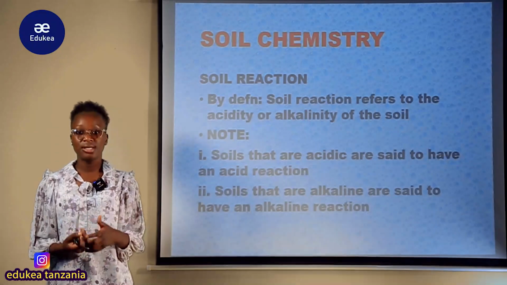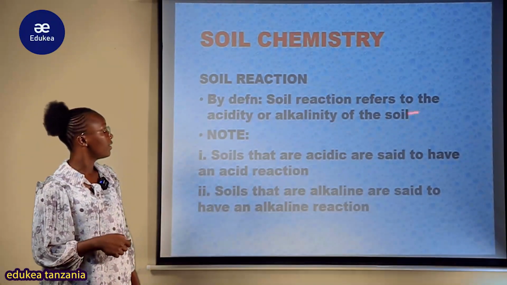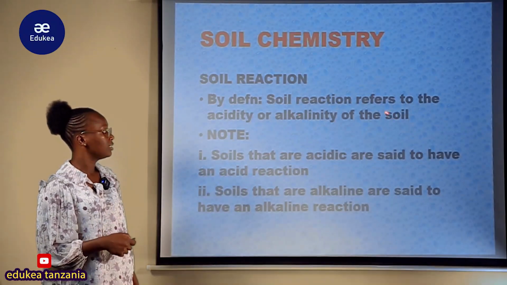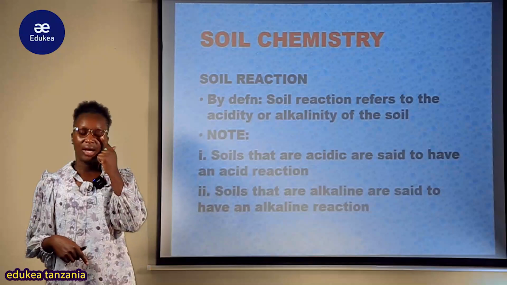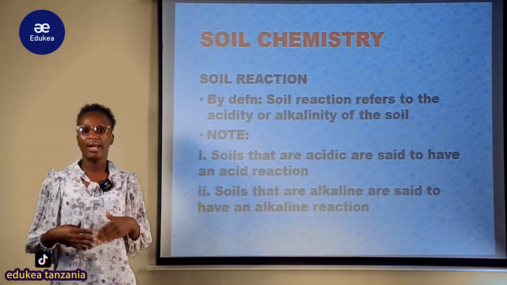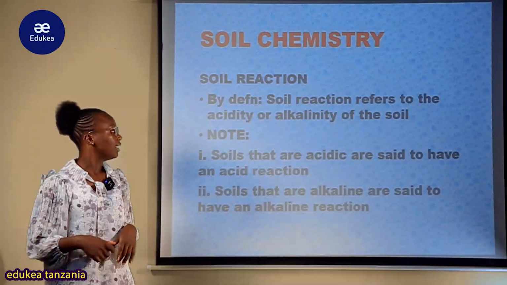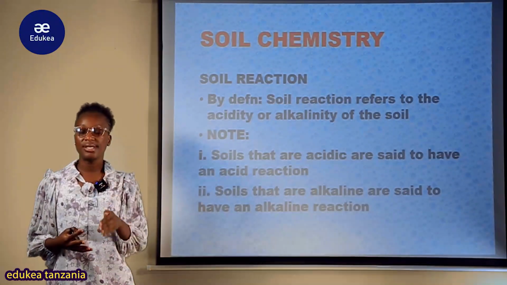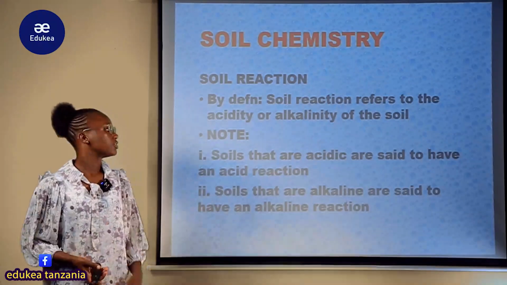By definition, soil reaction refers to the acidity or alkalinity of the soil. Kwamba kumbe tunavyoongelea soil reaction, katika definition ya kawaida tunaongelea ile acidity and alkalinity. So the degree of acidity and alkalinity katika soil is what we call the soil reaction.